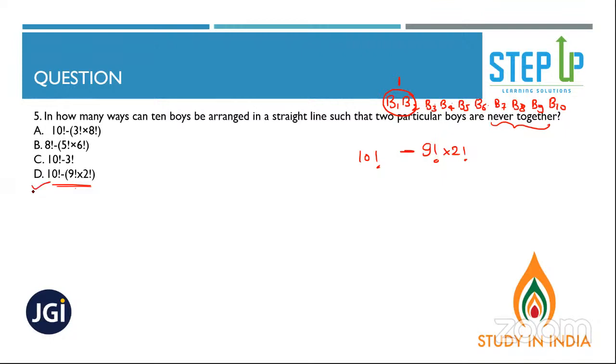Okay, so this is the answer. From total, subtract the one when they are together.